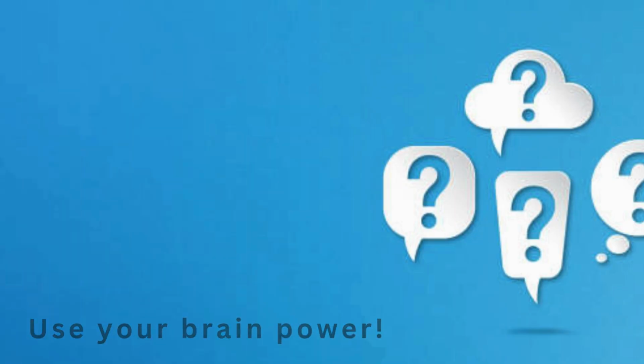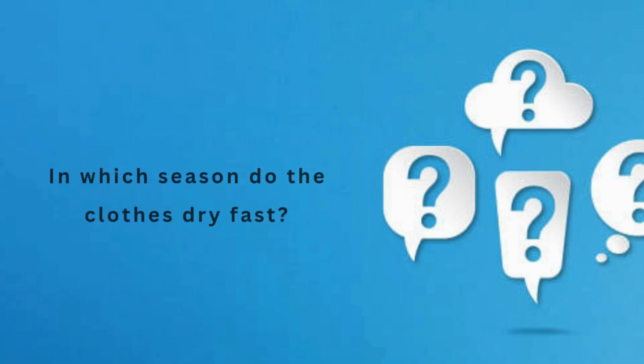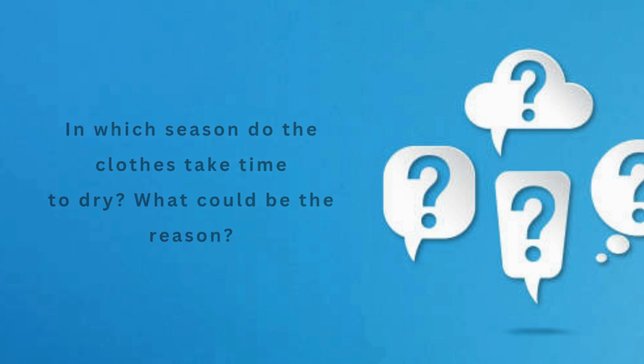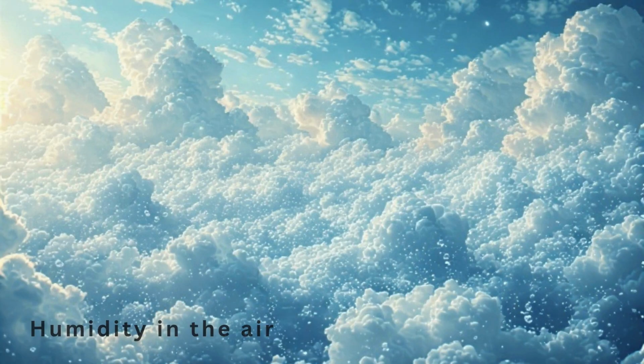Use your brain power. In which season do the clothes dry fast? In which season do the clothes take time to dry? What could be the reason? Humidity in the air. The proportion of water vapor in the air is called its humidity. The dryness or dampness of the air depends on the proportion of water vapor.